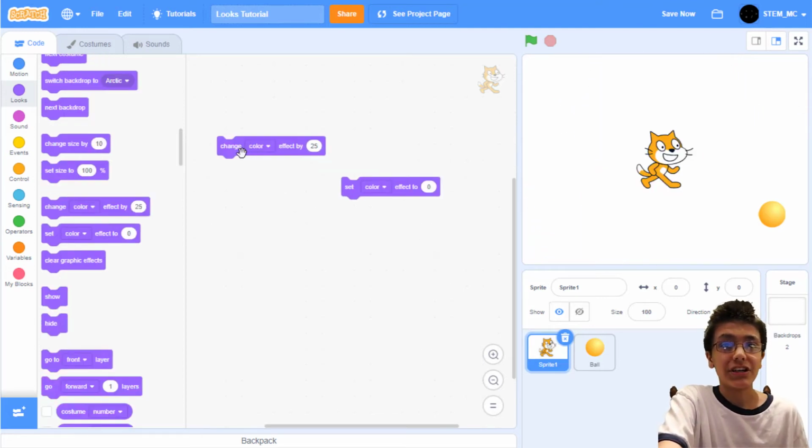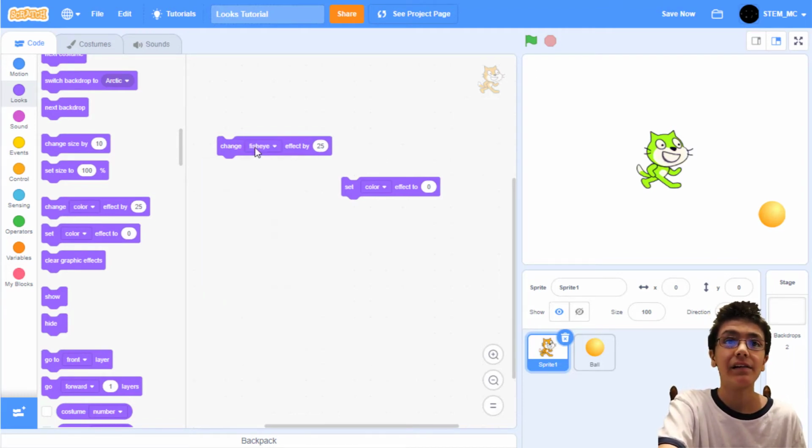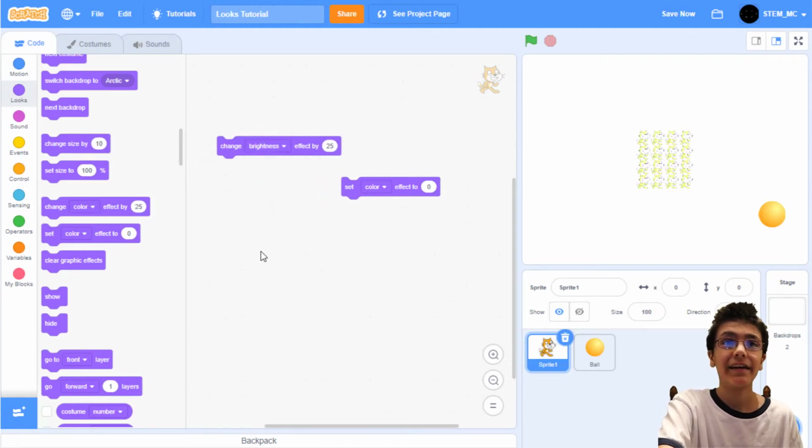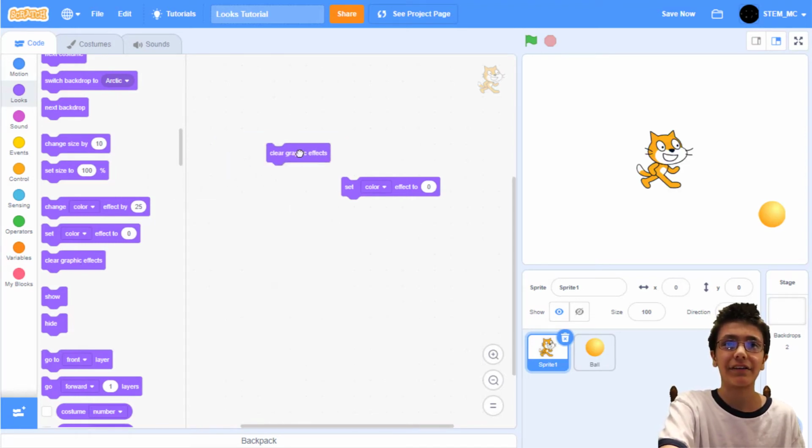Next up, we can change the effects of the sprite, which is really cool. We can change the color, fisheye, whirl, pixelate, mosaic, brightness, and ghost. If you want to clear all the graphic effects, just click Clear Graphic Effects. You can set or change, just like the size block.